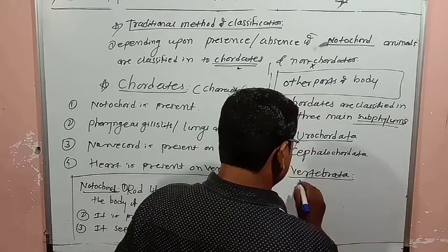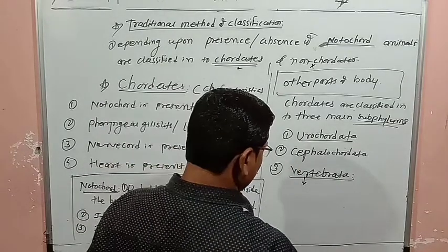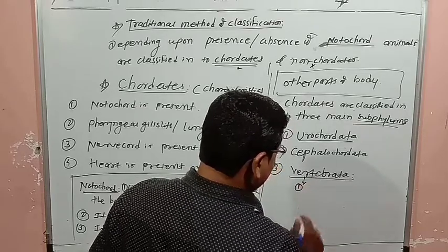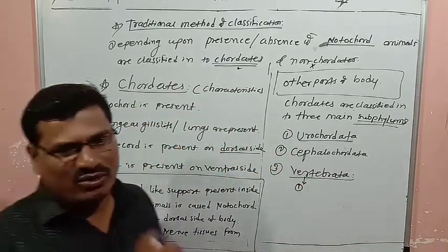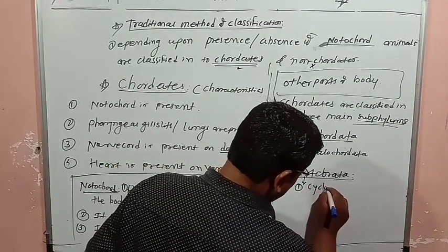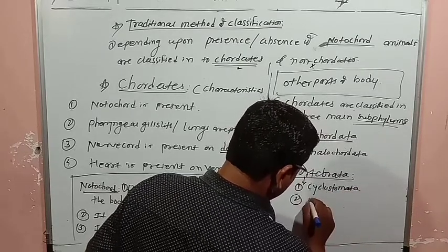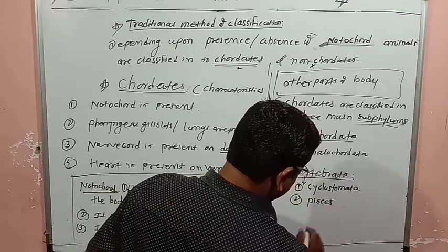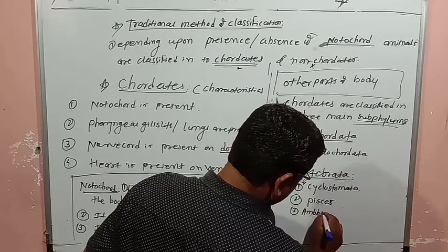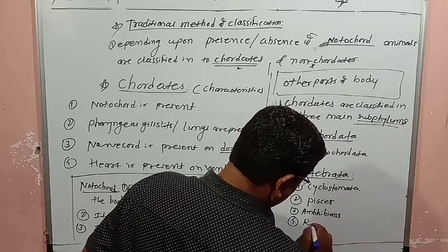Again, Vertebrata is classified into classes. First class is Cyclostomata. Second one is Pisces. Third one is Amphibians. Fourth one is Reptiles.